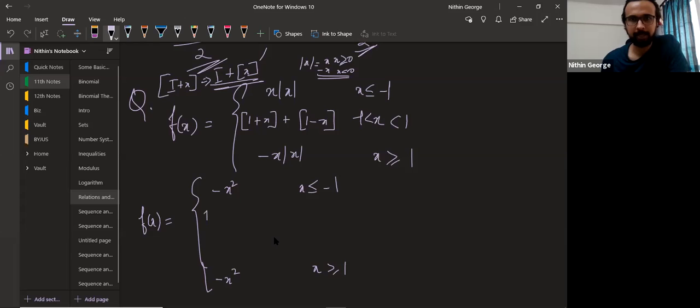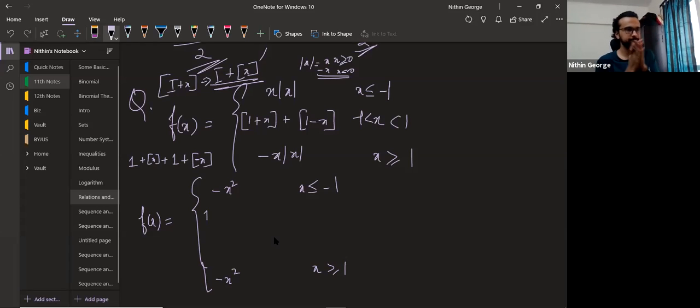I'll break it into two parts. X is between... okay, so this part I write as 1 plus gfx plus 1 minus gfx. Oh, sorry, 1 plus minus gfx. That's how it goes. So now what happens?